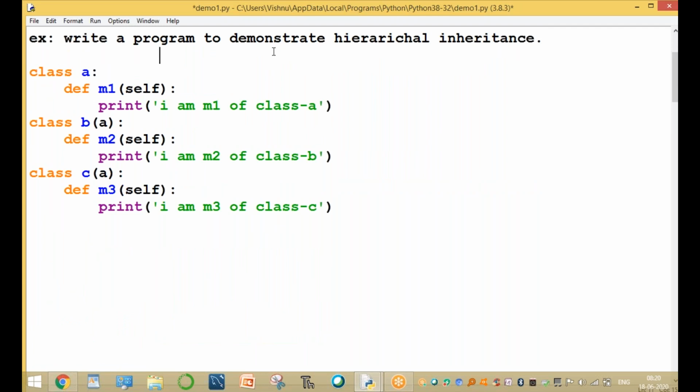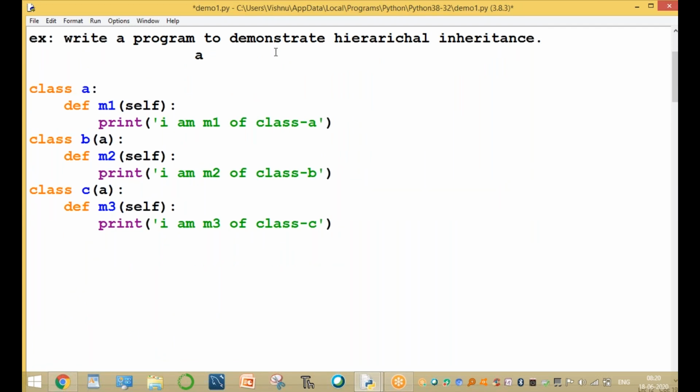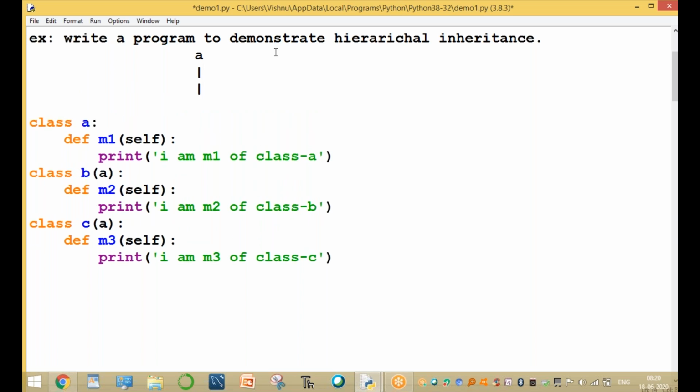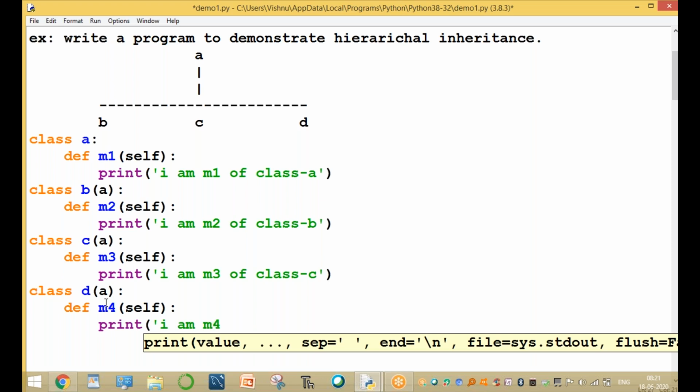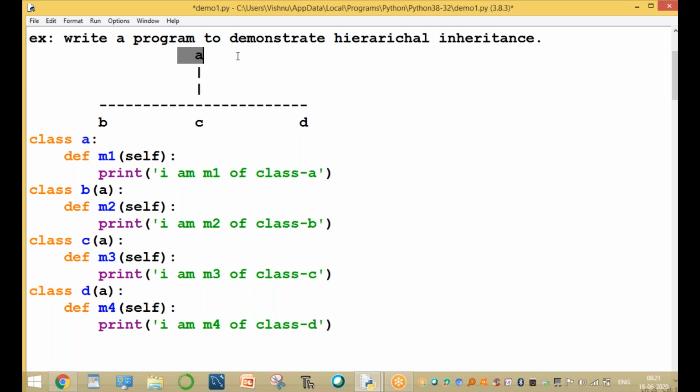The structure of this program is class A, deriving class B, class C and class D. A to B, C and D. B is derived from A. C is also derived from A. And one more class, class D, is also derived from A. def M4(self): print I am M4 of class D. This is also another class. So this is the structure of the program. A is one class, B is one class, C is one class, D is one class.